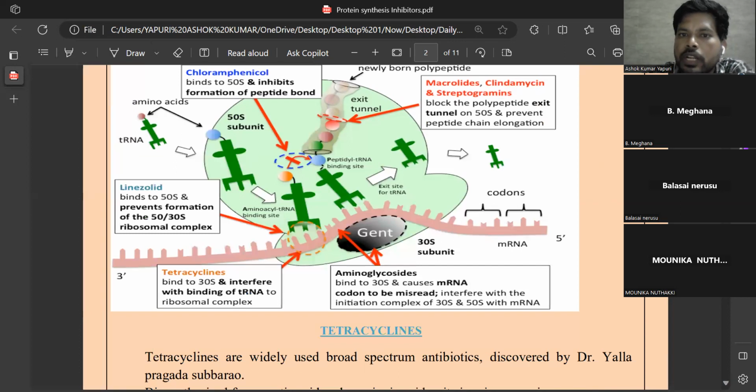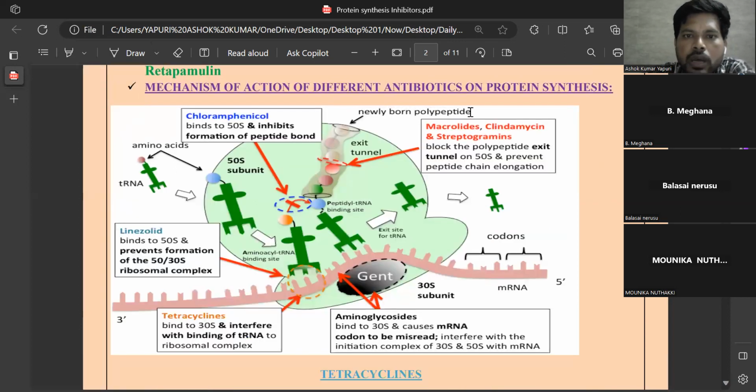Here, in a little more detail, this is the picture I took from online sources for our easy understanding, regarding the mechanism of action of protein synthesis inhibitors at each step of the protein synthesis. For example, chloramphenicol binds to the 50s ribosomal subunit and inhibits the formation as well as elongation of the peptide bond by affecting the P site.